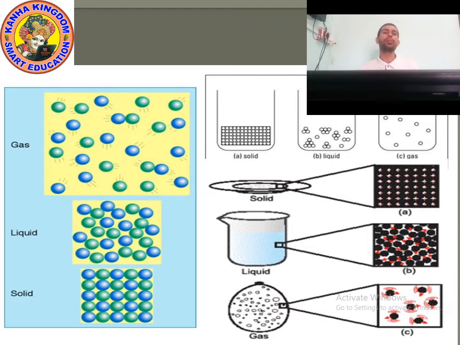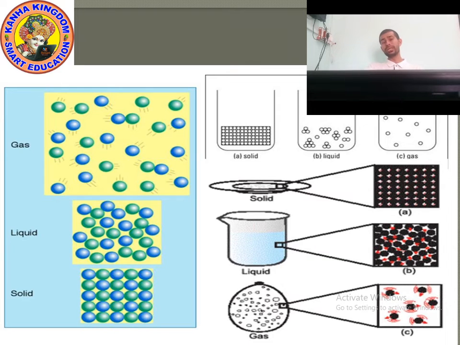Okay, now look at the picture of particles of liquid and tell me the properties of liquid particles. Pay attention, everyone, please look carefully. What will you see? You will see the gap. It means the space between the particles is intermediate.